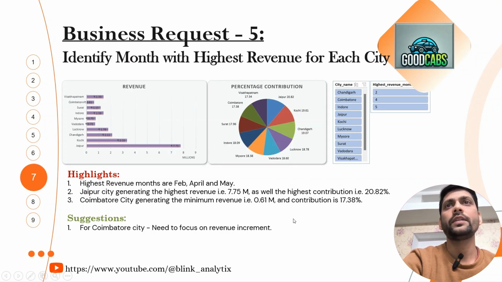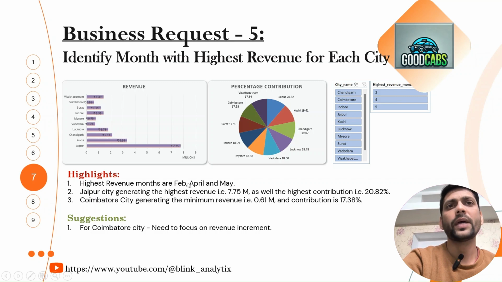So next we have the fifth business request, which is to identify the month with highest revenue for each city. So we created this pie chart. In the pie chart we have mentioned cities with the percentage contribution, the highest month percentage contribution, and revenue by city. We see that Jaipur has the maximum revenue, 7.75 million. So we mentioned the same.